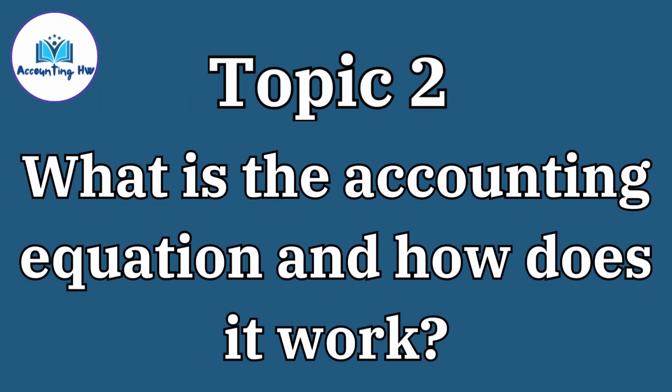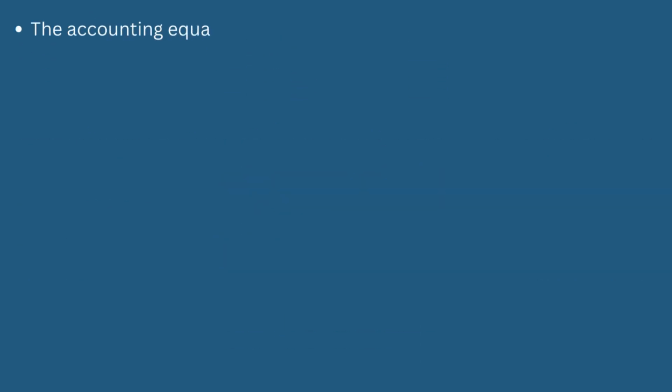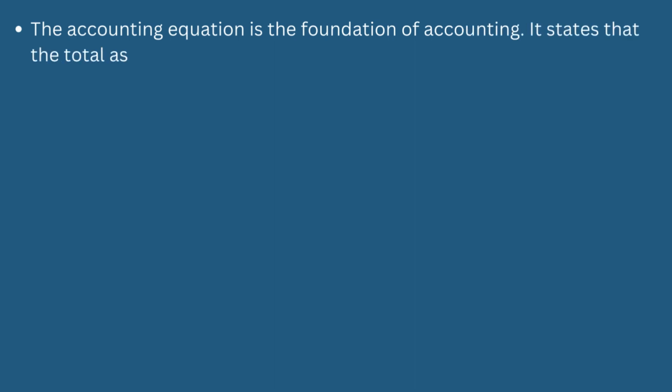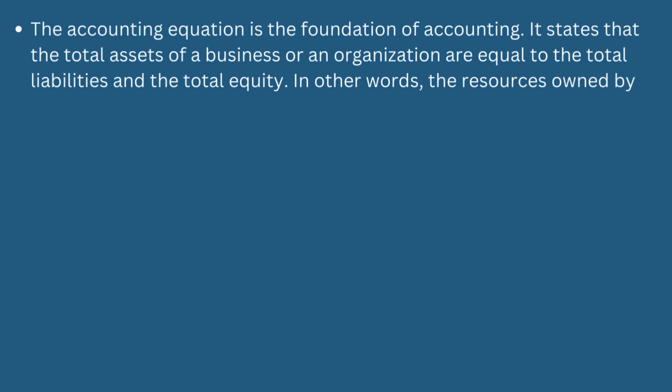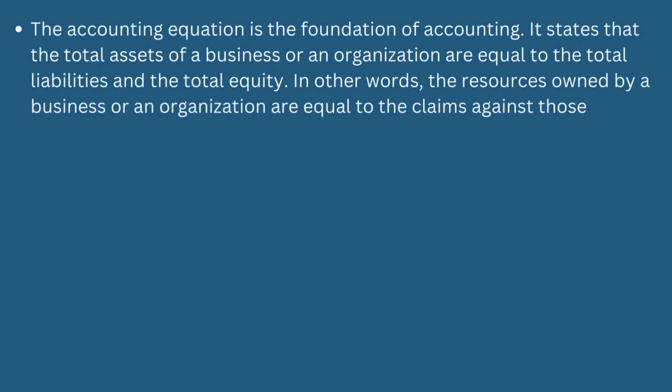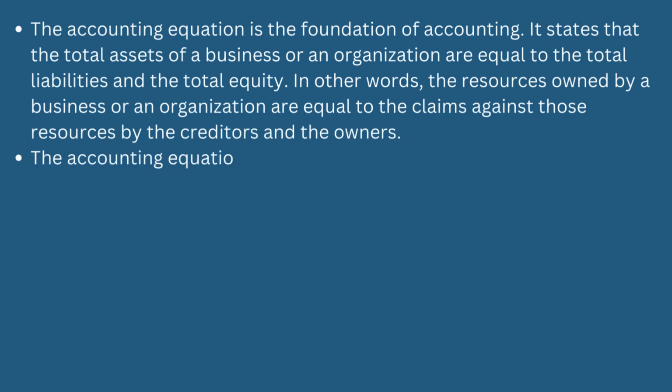Now let's learn quickly about topic 2. What is the accounting equation and how does it work? The accounting equation is the foundation of accounting. It states that the total assets of a business or an organization are equal to the total liabilities and the total equity. In other words, the resources owned by a business or an organization are equal to the claims against those resources by the creditors and the owners. The accounting equation can be written as assets equals liabilities plus equity.